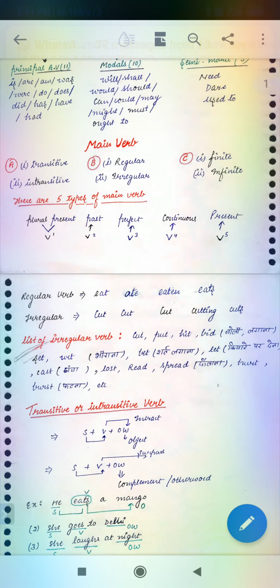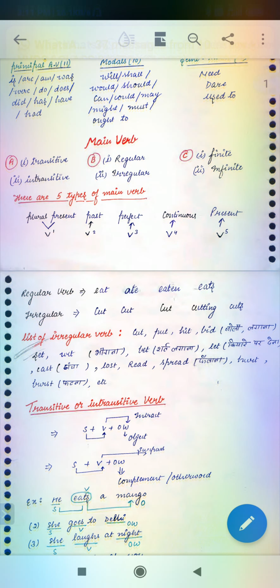List of irregular verbs. Some of the irregular verbs whose present, past and perfect forms are all the same are categorized as irregular verbs.